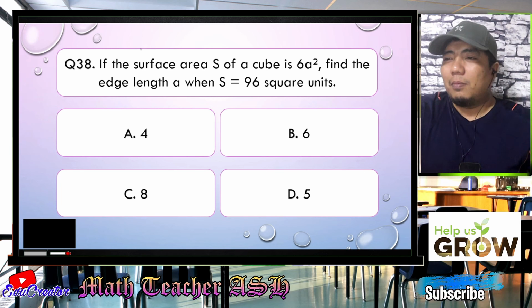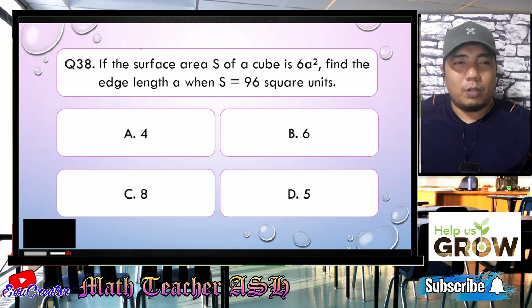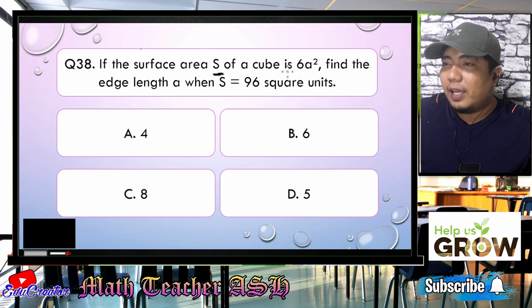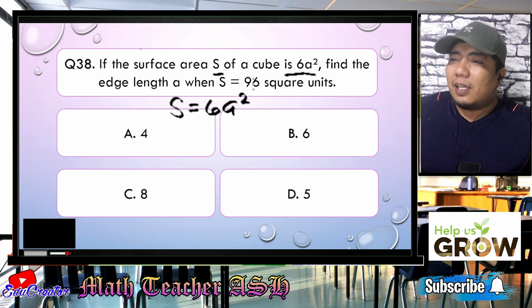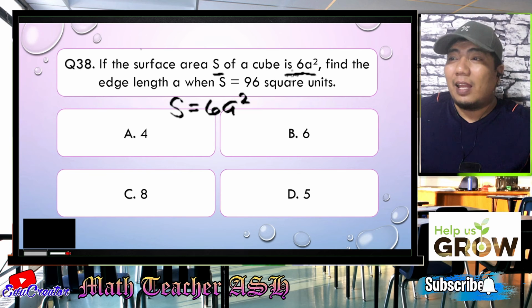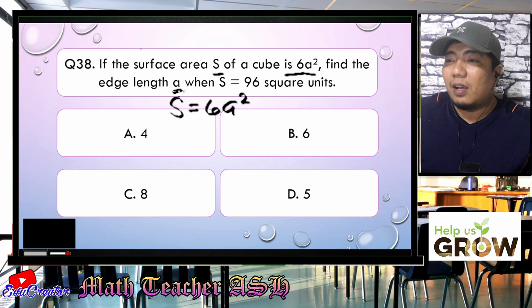All right, my dear math learners, in this problem, we will be solving. Why? Because it says here that S is 6a squared. Now, the S here is given as 96, right? And then it is asking for the length of a.